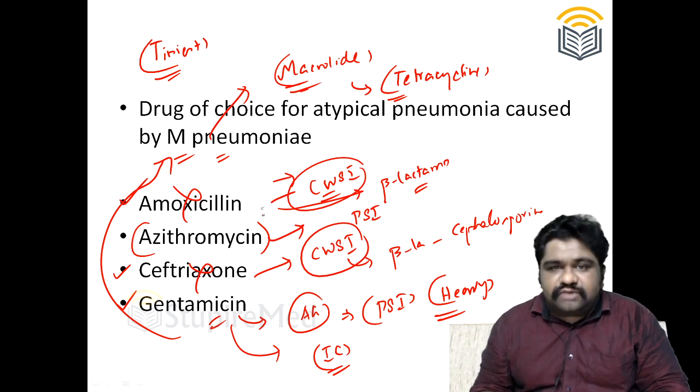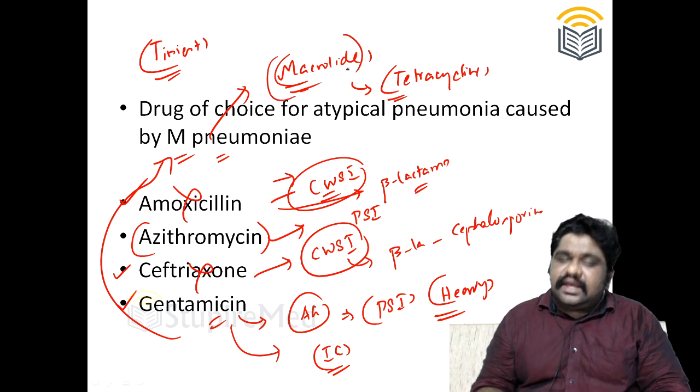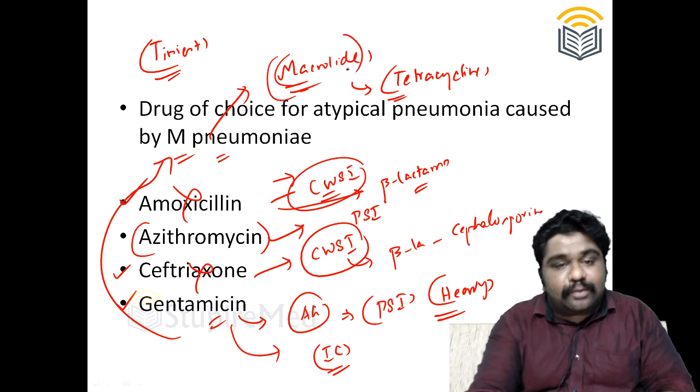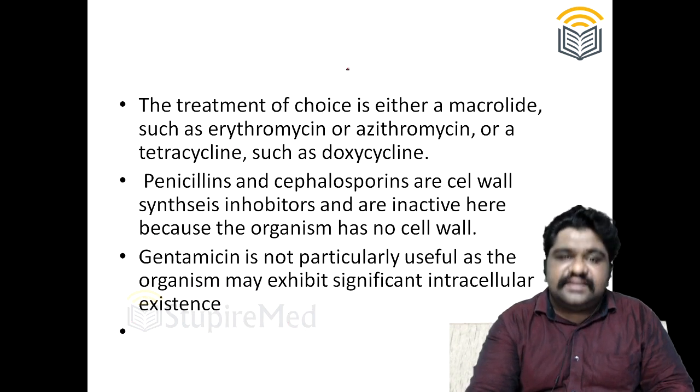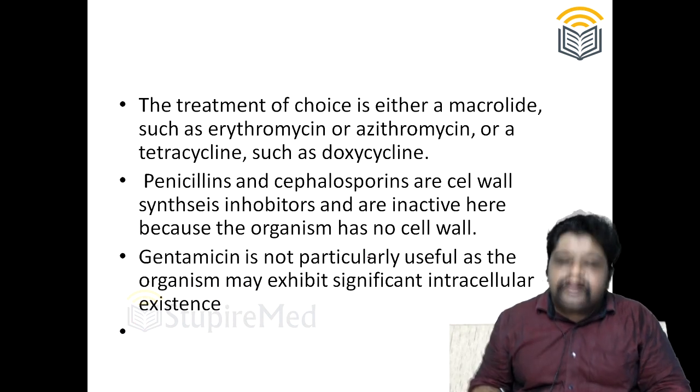Azithromycin is the best drug of choice. It comes under macrolides and it can be a very good treatment in case of atypical pneumonia caused by Mycoplasma pneumoniae. This is the theoretical explanation for the given question.